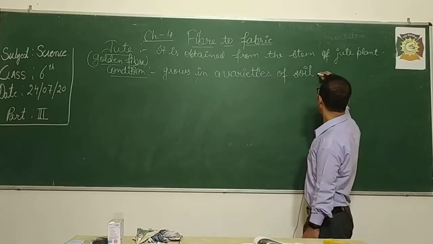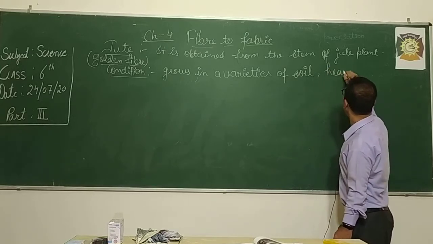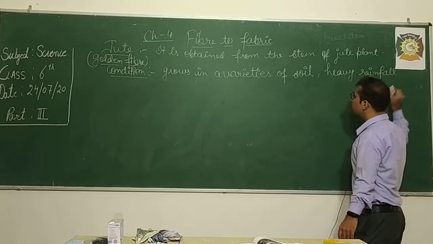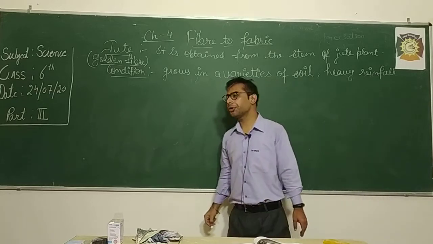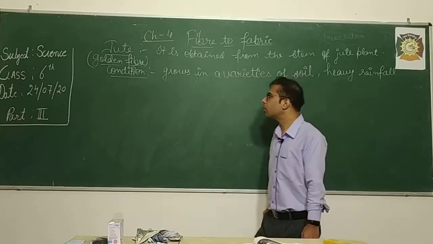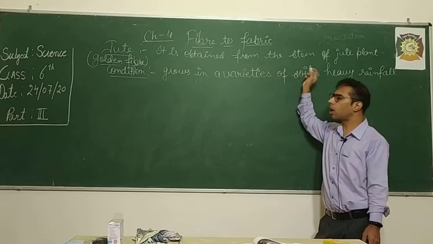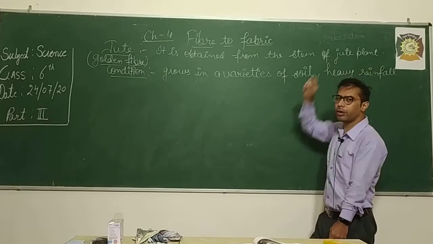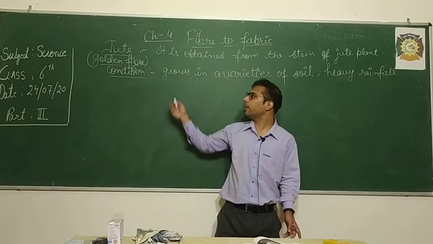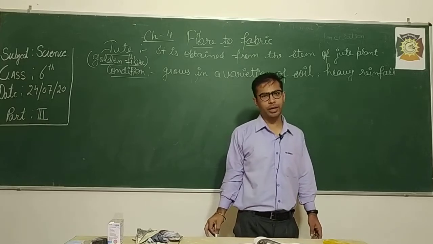Another condition is that it requires heavy rainfall. The cotton plant requires a warm climate, moderate rainfall and black soil, while the jute plant grows in different types of soil and requires heavy rainfall. Is it clear to you, students? So jute appears like gold, while cotton appears like snow.